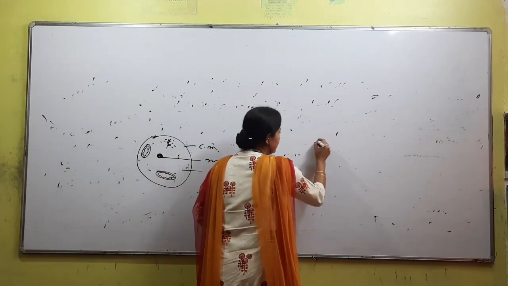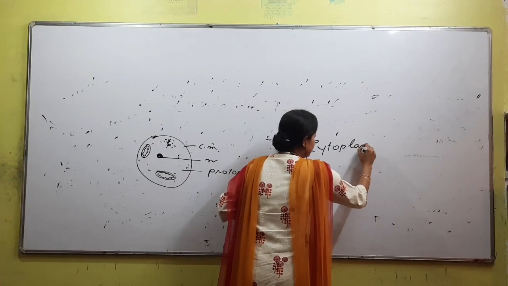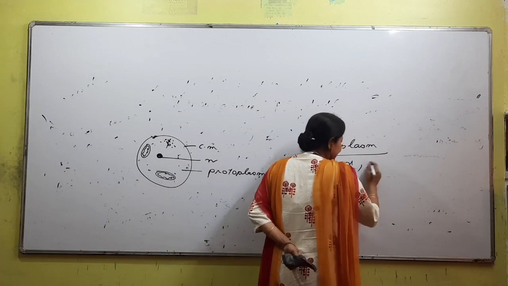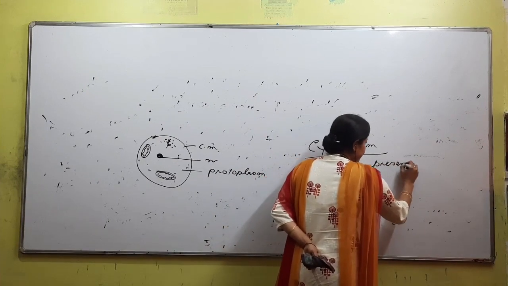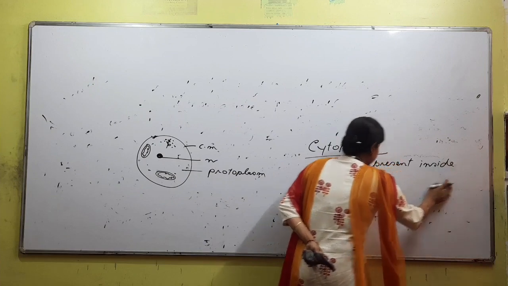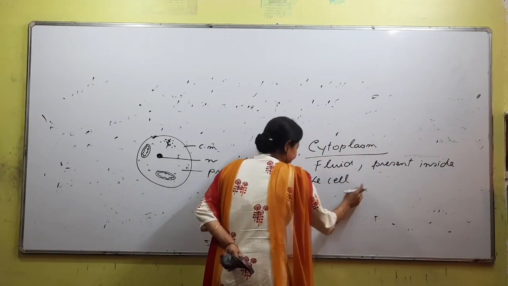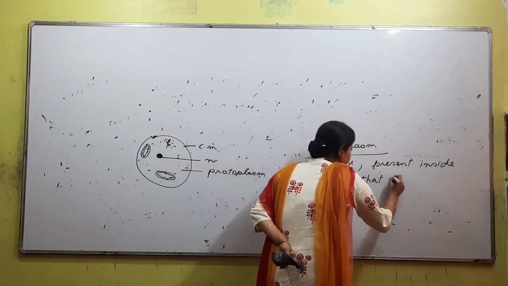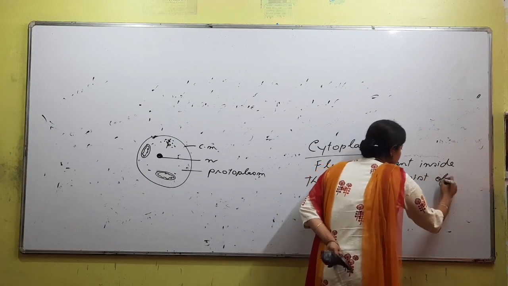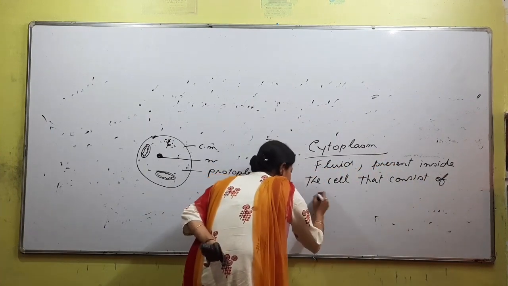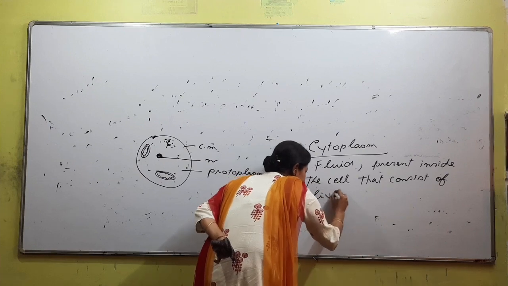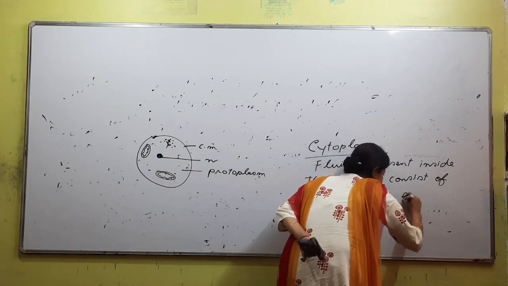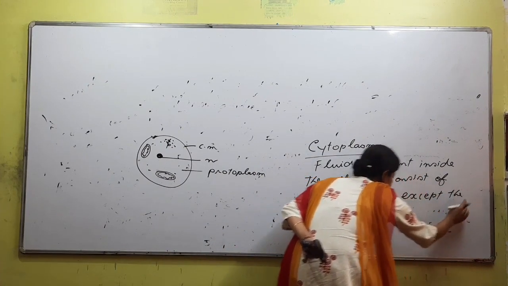Cytoplasm is also the fluid, right, present inside the cell that consists of the living parts, but living parts except the nucleus.